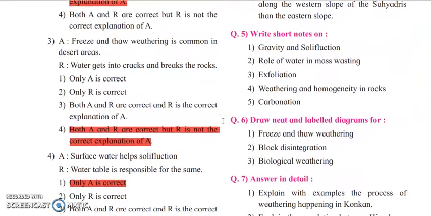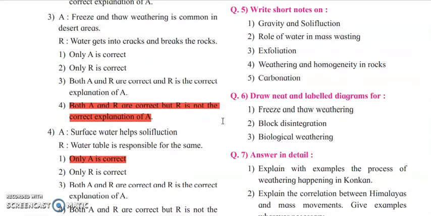Next we have a short note. So you have to write a short note on gravity and solifluction. Okay, so what is gravity? Gravity is a force which is exerted on the whole earth. पूरे earth पे जो force है वो gravitational ही force है which is pulling everything down. Okay, अगर कोई friction है, अगर कोई obstacle है तो वो directly gravity उसको pull नहीं कर सकती. Okay, but if the gravity is stronger then definitely all the things are going to come back down. Next is solifluction.